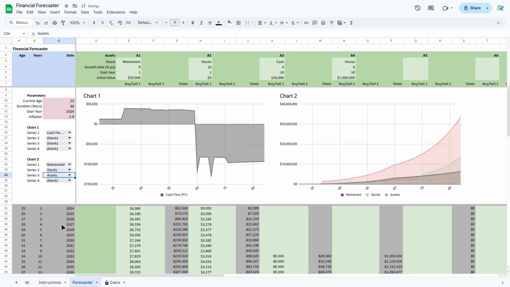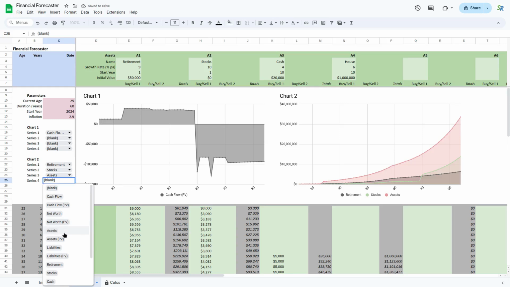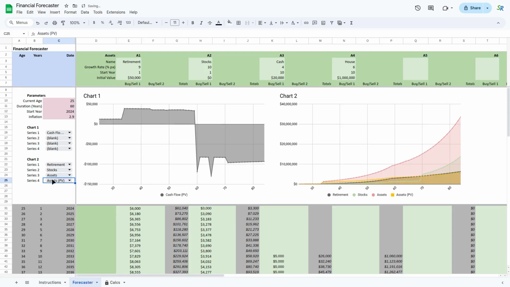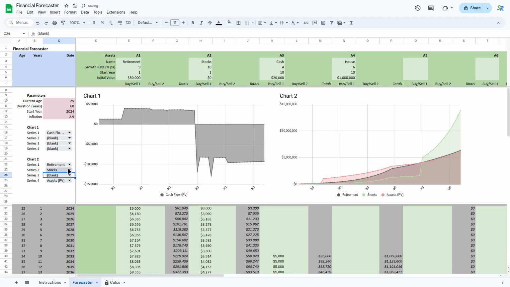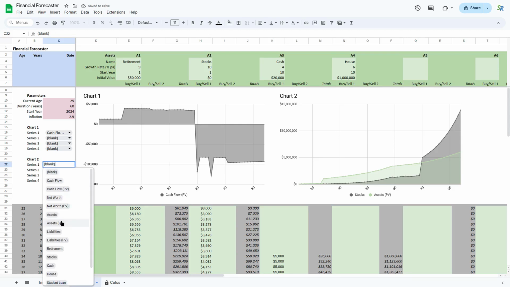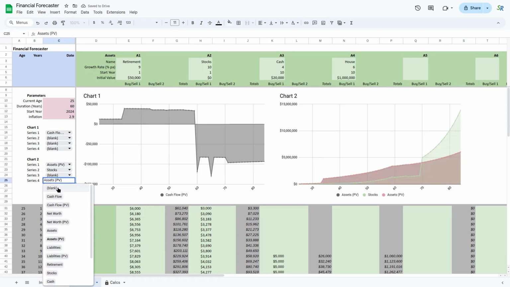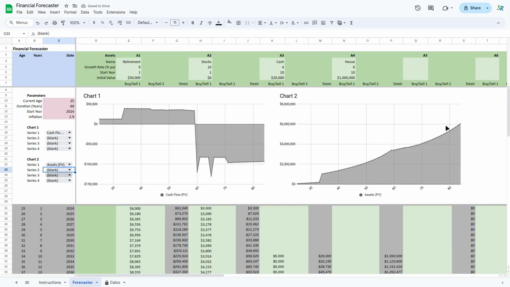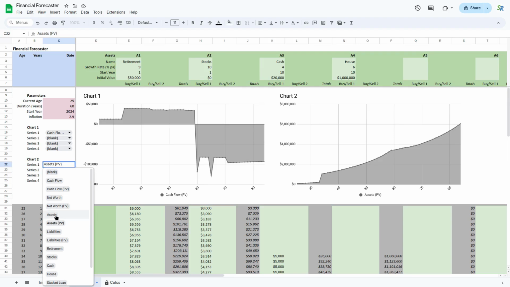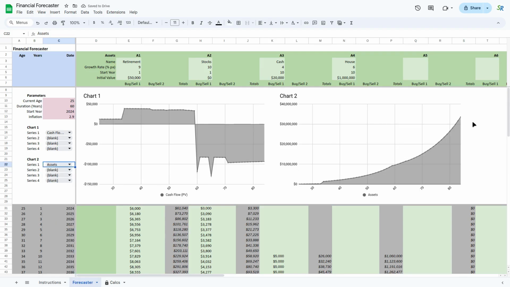Okay, let's have a look at our overall assets. Let's now have a look at our assets in present value. Actually, let's make this blank. It's a bit hard to see sometimes. I'm just going to go back here, assets present value. And this is the power of having all these options. So if your kids are saying, what on earth are you guys doing? Why are you using up all this money? You say, hey guys, if we fall off the perch when we're 85, you get 6 million in present value. Or if you want to really impress them, just say we'll be worth well over 30 million and we're having a very reasonable, very comfortable life.